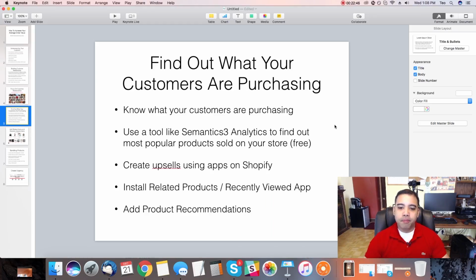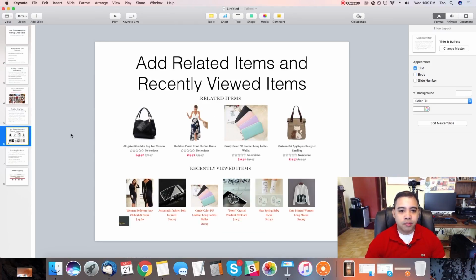We talked about creating upsells on your Shopify store. Now install these apps called Related Products and Recently Viewed, basically product recommendations. So it looks kind of like this. Basically we have here related items, and recently viewed items. Recently viewed items is kind of like Amazon, right?